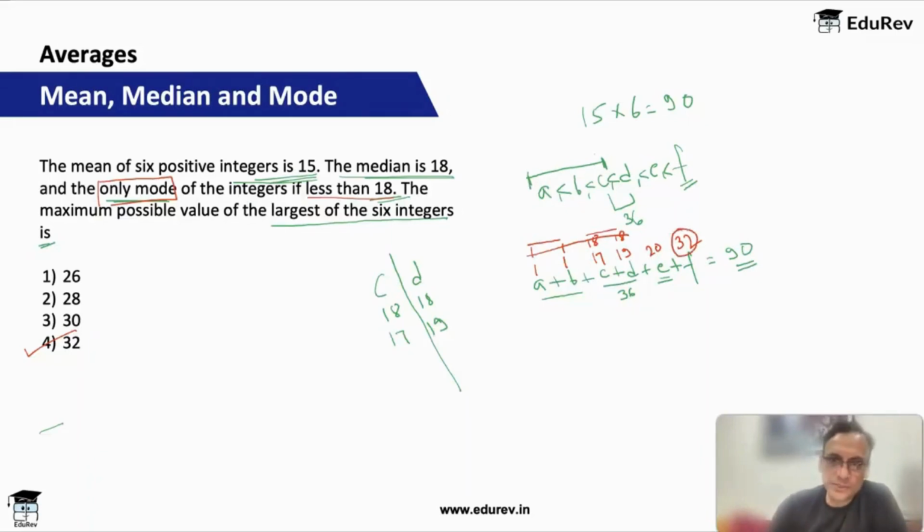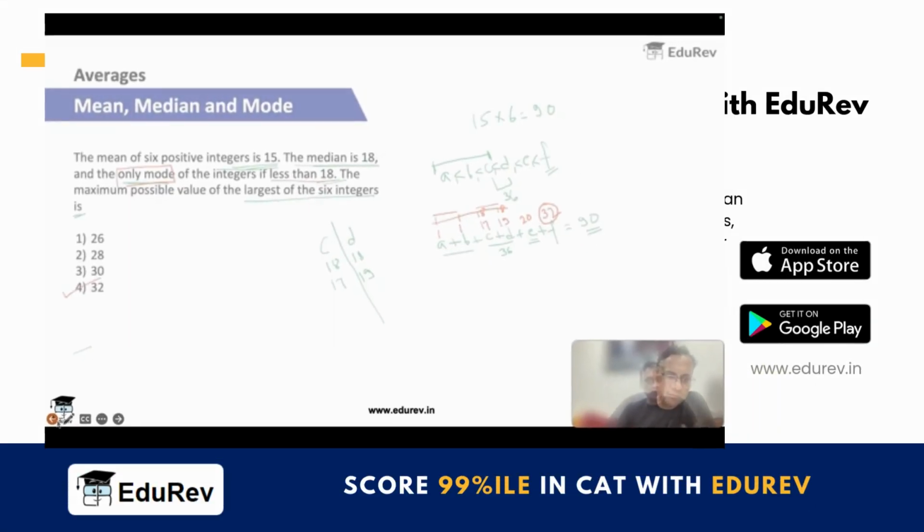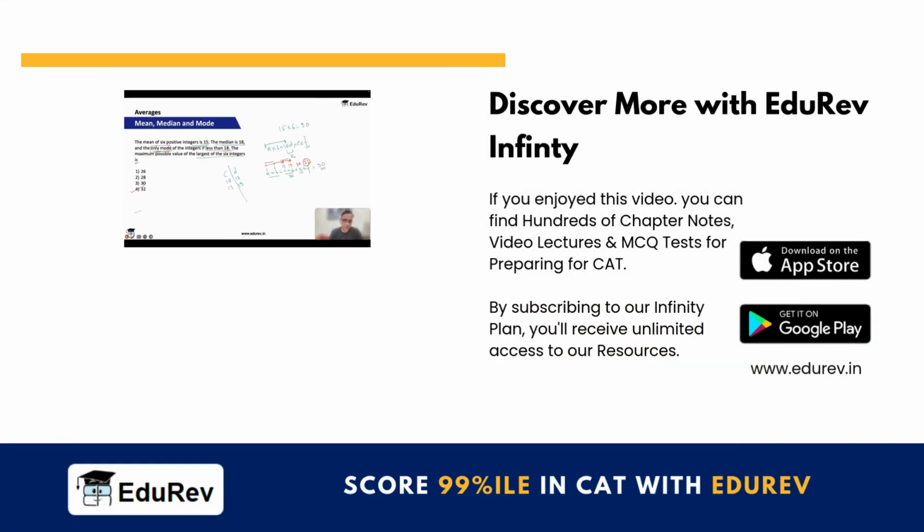I hope you have understood how we approach this question. This is basically all that is there in averages. We have done a good number of questions, and a lot of questions which came in CAT and XAT and other exams. We did that large set of 5 questions also. So please go through everything that we have discussed, revise everything, solve all the questions and solve some more questions. This is an easy chapter, so you should not miss out on anything. But the weighted average concept is important, and once you've understood this, we'll build on the same concept when we discuss mixtures and alligations also.